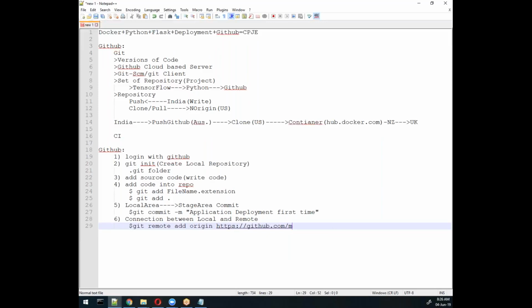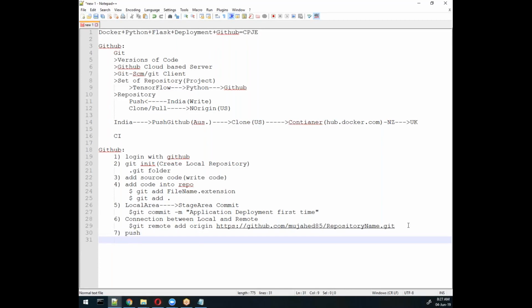Suppose my username is mujahid85, so I'll write my username and then my repository name. For the repository name, we have the .git extension. Okay, so this is the thing. In that we will do all the stuff, and after making the connection between the local and remote machine, or you can say server, we will directly push the code.